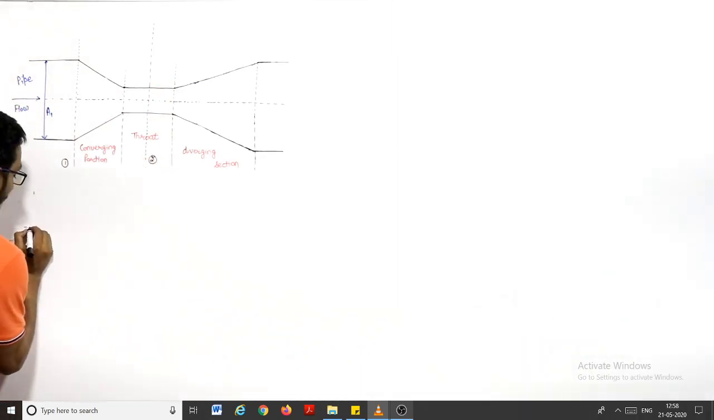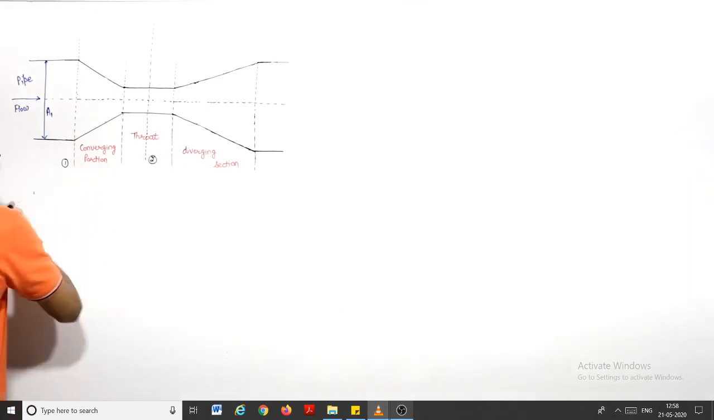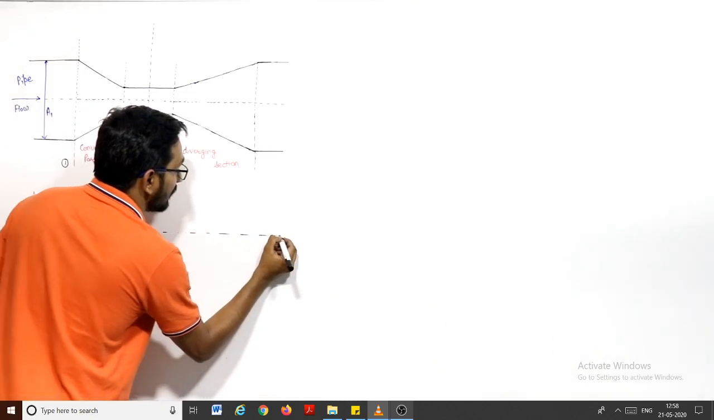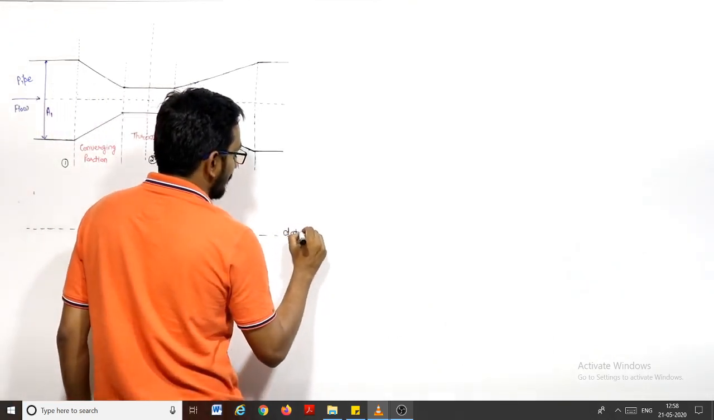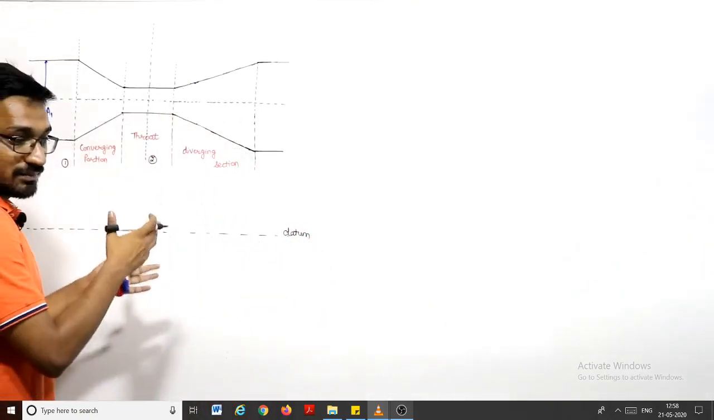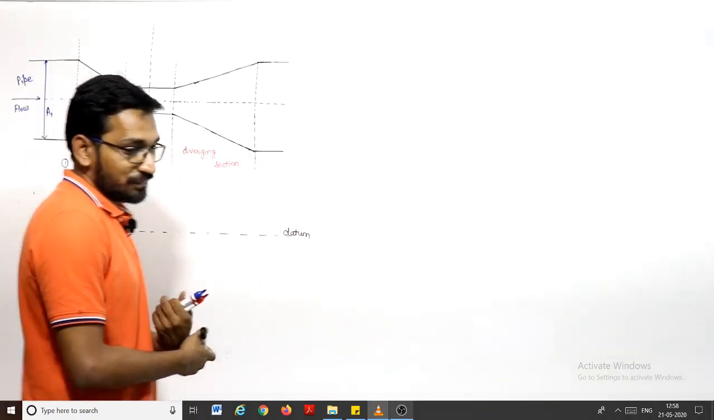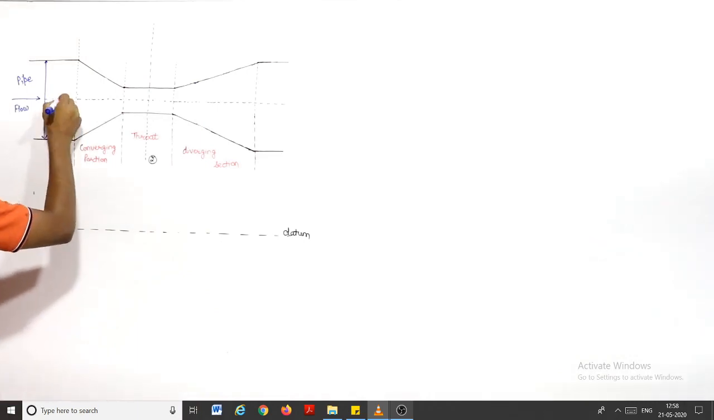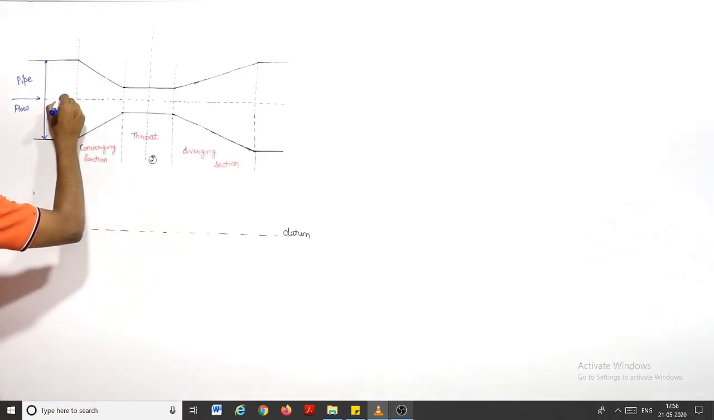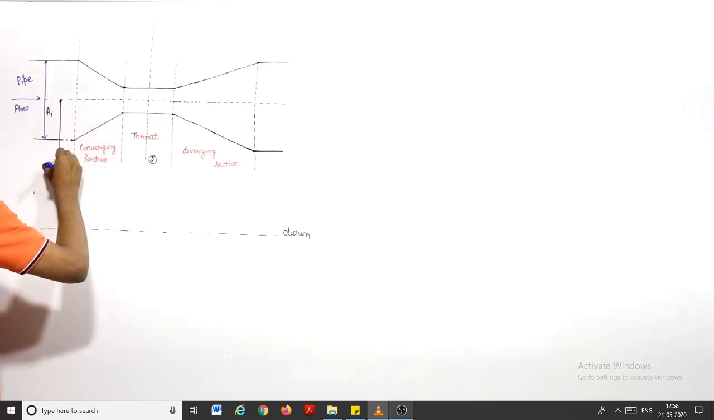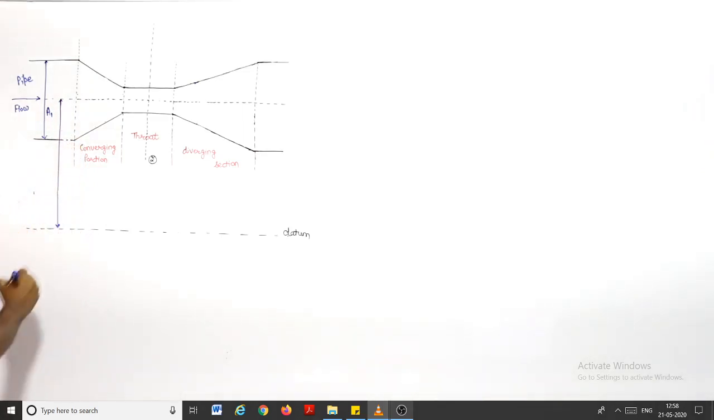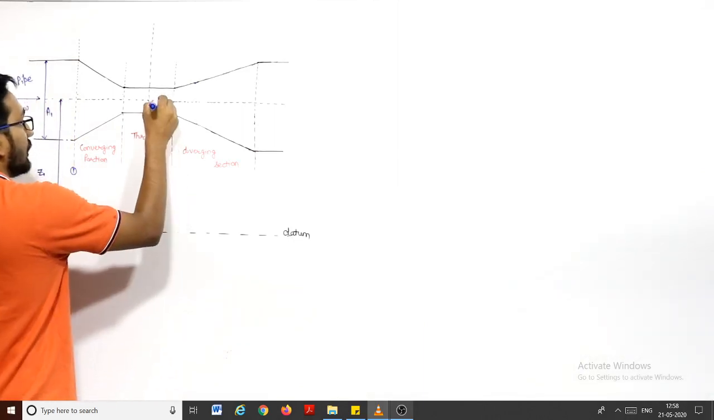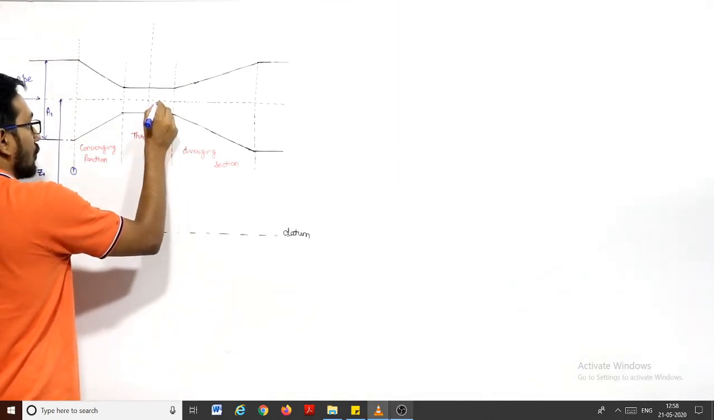Let us say this is the datum line from which we will measure the height, to measure the potential energy. From this line only we will measure the distance, right? Now, let us say the distance of point 1 from the datum is Z1, and for point 2, let us say this distance is Z2.